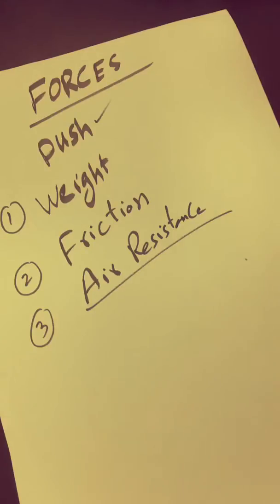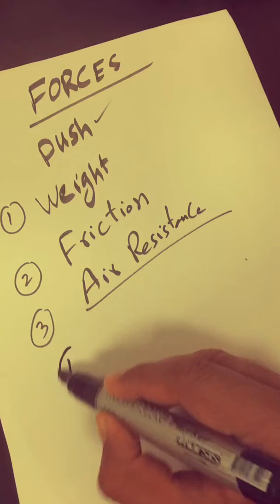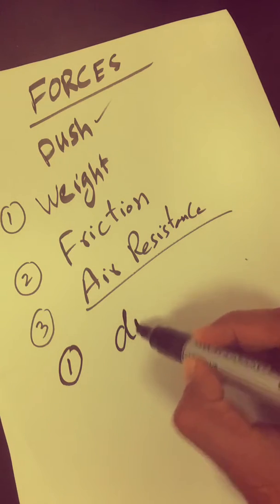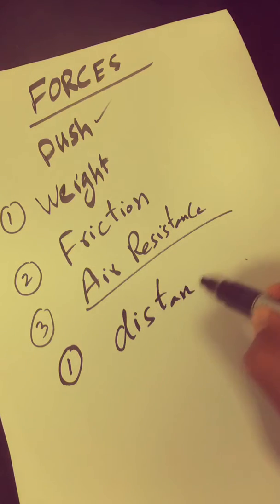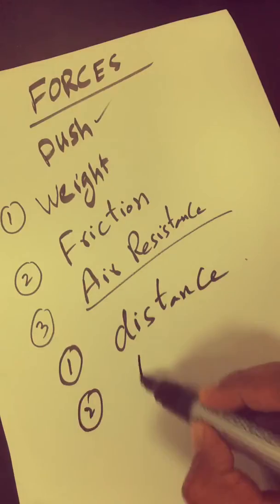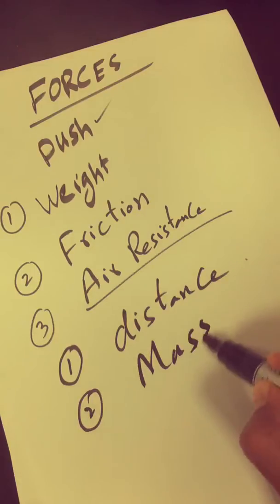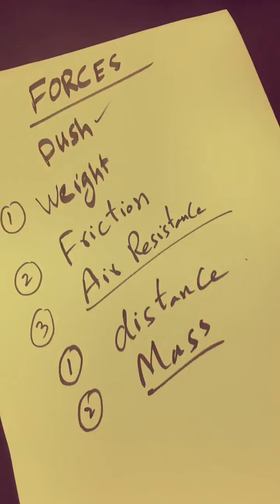Gravitational force is the attractive force between objects. It exists between all objects. It depends on two things: distance between the objects, and second, mass. If the mass is small, we will not feel this force. Like your body has a mass, you just stand near the wall. The wall is not attracting you. Gravitational force exists, but that force is very small, negligible.